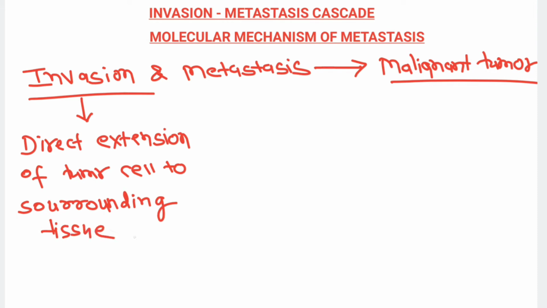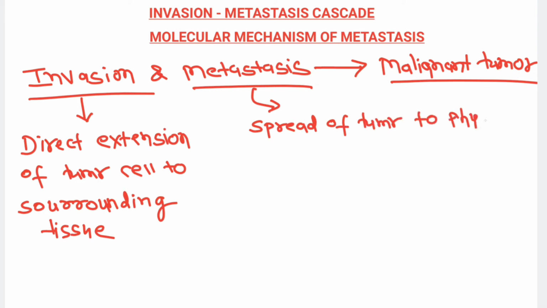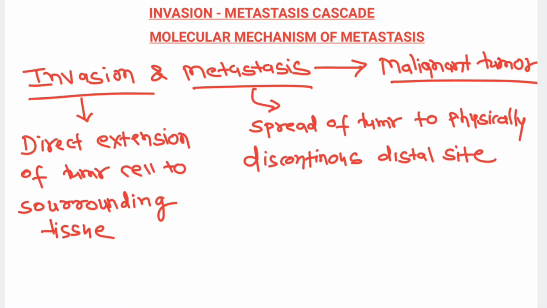But metastasis means the spread of tumor to a physically discontinuous distal site from the primary tumor, right? So these two are the most characteristic features of malignant tumor.